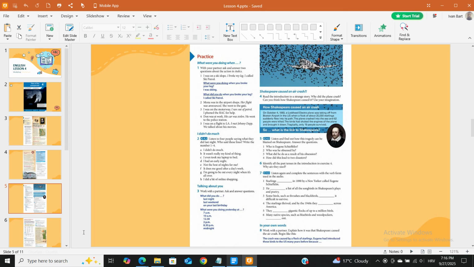Midnight. Shakespeare caused an air crash! 4. Read the introduction to A Strange Story. Why did the plane crash? Can you think how Shakespeare caused it? Use your imagination.